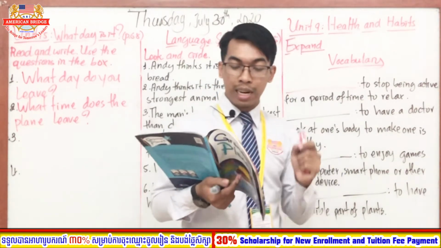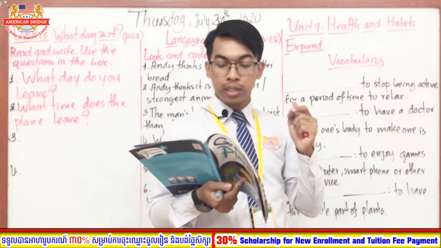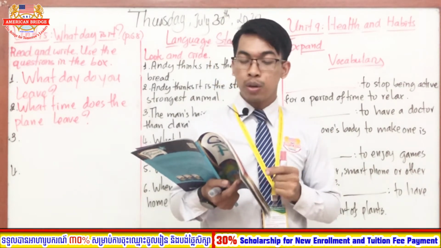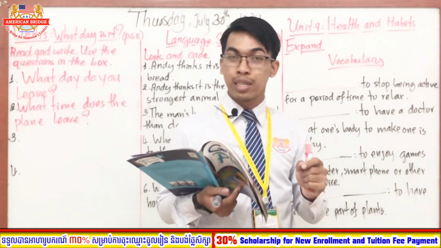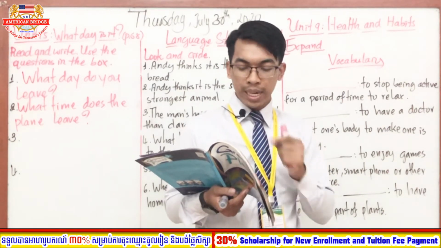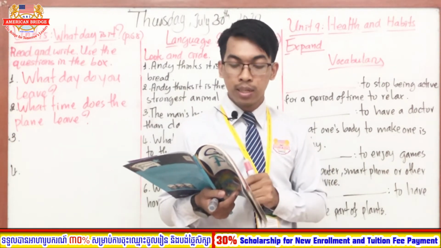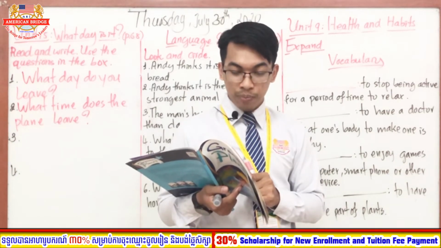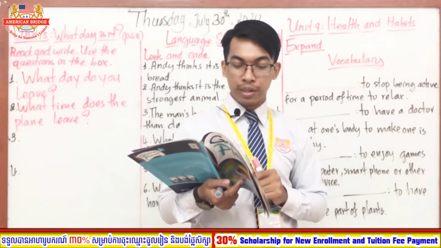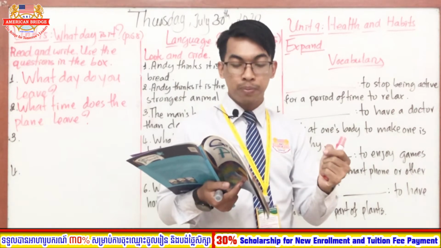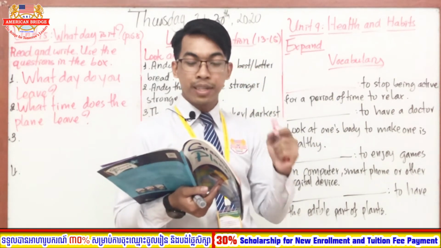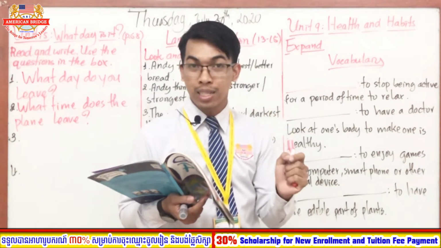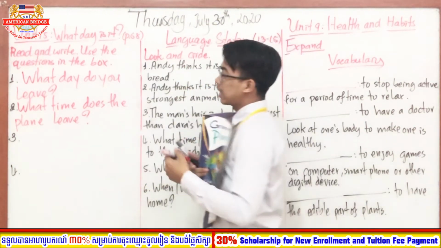So number 3, it started on January 10th. So what is the question that you have to put in this sentence, everyone? So it started on January 10th. So the question is, yes, very good. So when, of course, the third one, when did your trip start? Right? Good. So it is number 3.